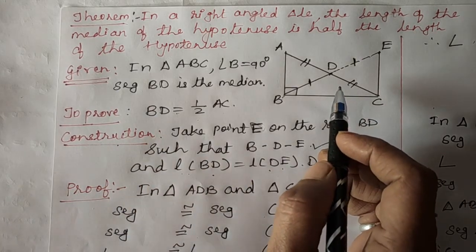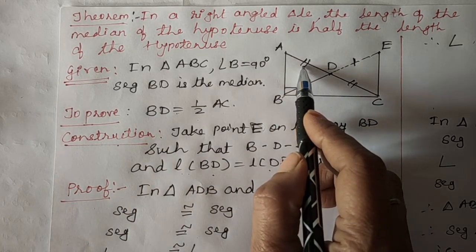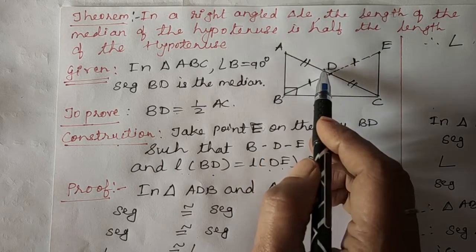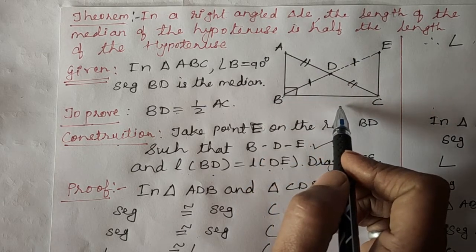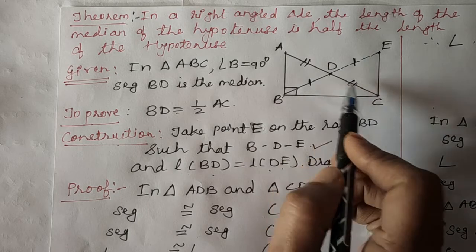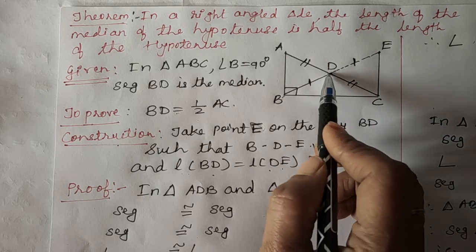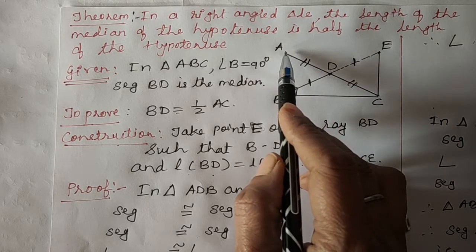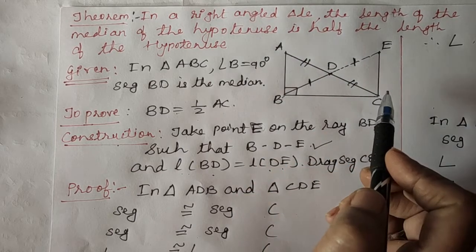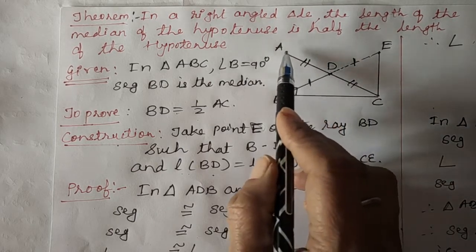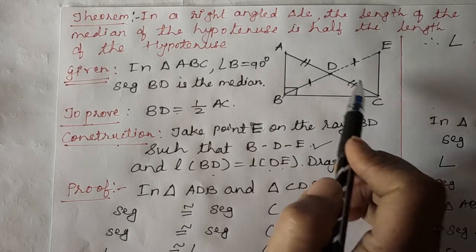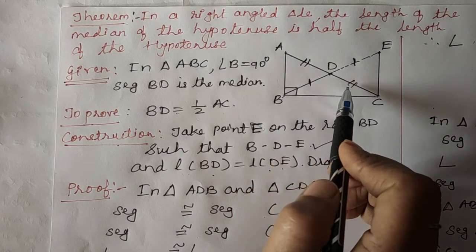Let's study the figure again. This symbol is again there. What is that? AD and DC are equal. Now why are AD and DC equal? As D is the midpoint of segment AC. That's why AD equals DC.